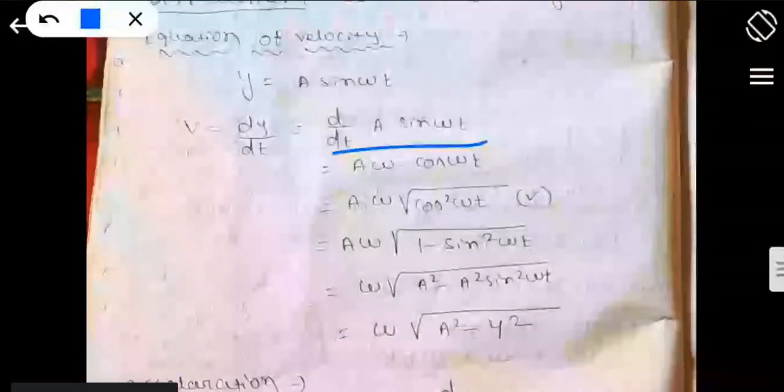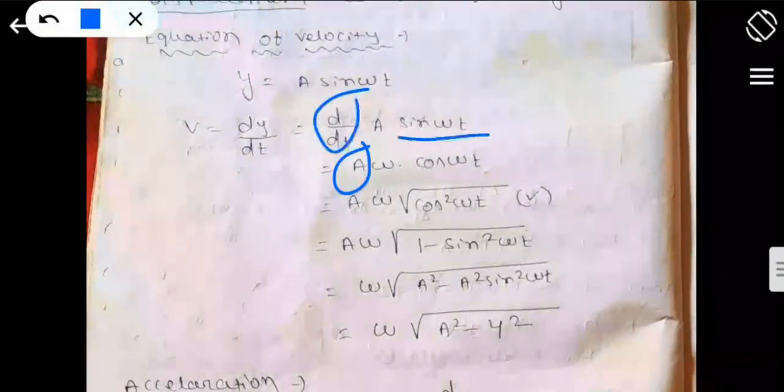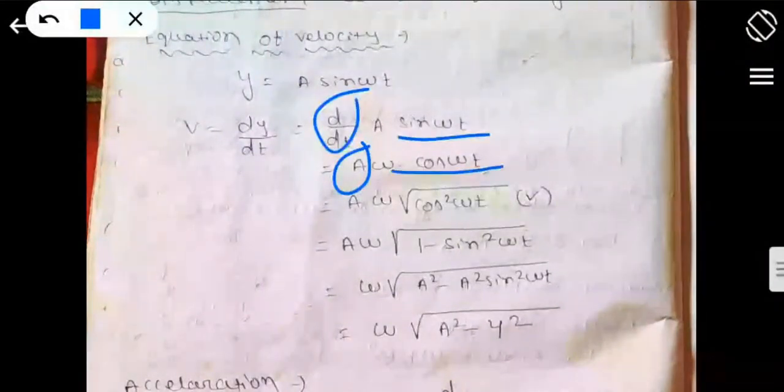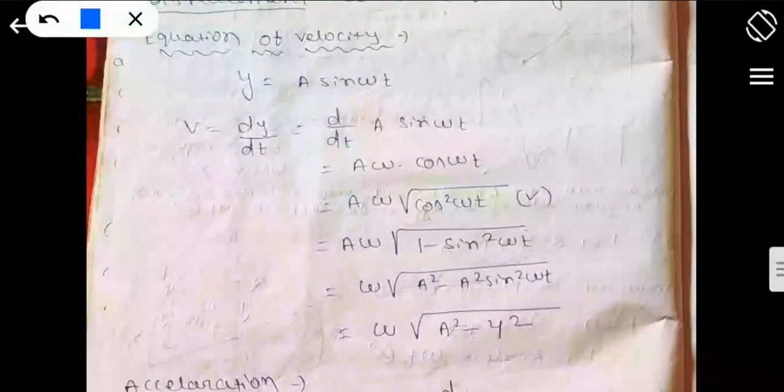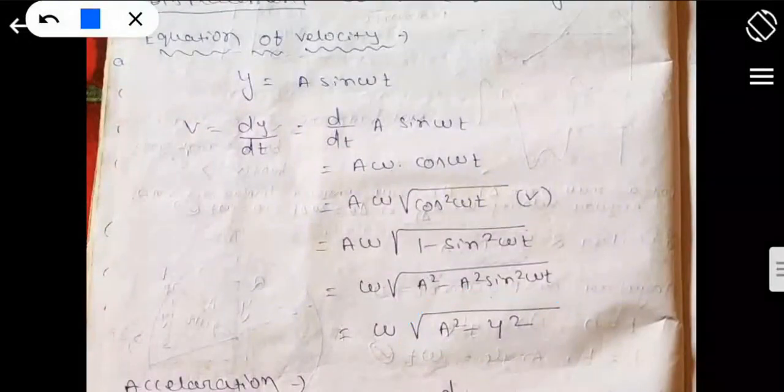Okay, now let us see the formula, d by dt of a sin omega t. A we take outside, and d by dt of sin omega t is omega cos omega t, just now we found. This is the one formula: v equals a omega cos omega t. But I can also find it in the form of amplitude and y. How can I find it?